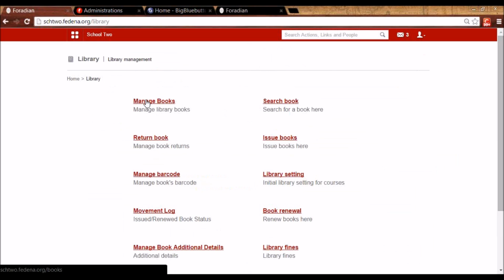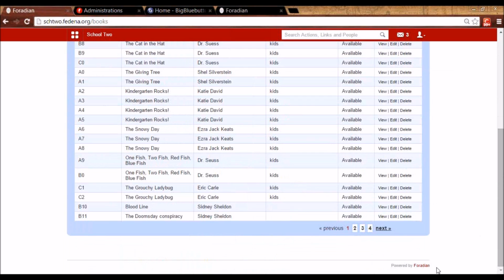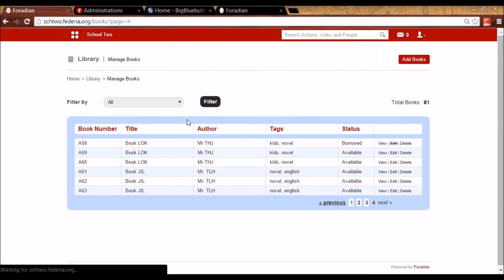So let me show you where the books are created. I'm going to Manage Books and I'm going till the end because I have a lot of books here. So we'll see these 3 copies, A61 to A63, are the ones that I just added, and the status is available.